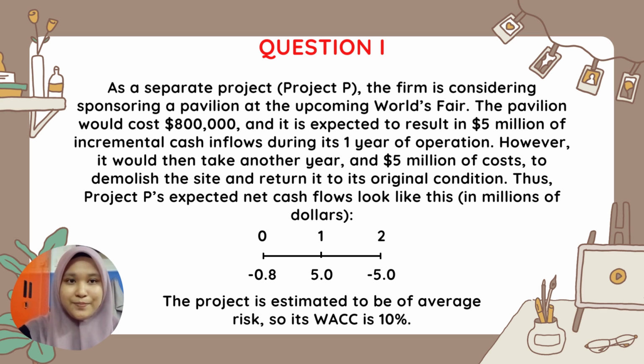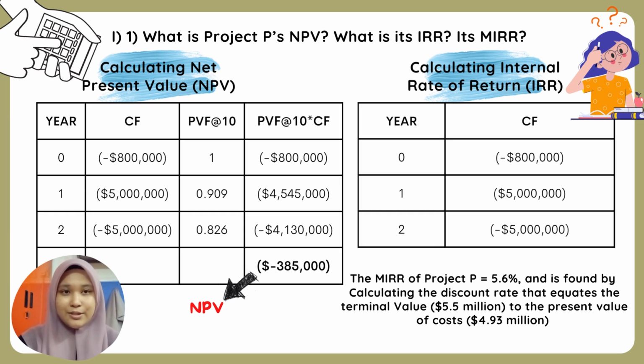So now I'm going to present to all of you question I. For the first question, for question I, what is the project P's NPV? What is the IRR and what is the MIRR? To conclude, the NPV is negative $385,000. And then how do we calculate the IRR, which is the internal rate of return?